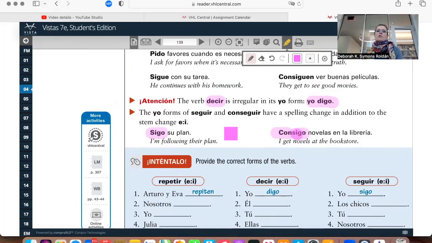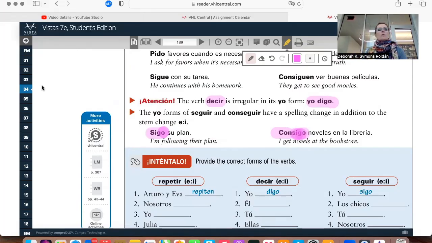Consigo. Basically, the spelling change is that, do you remember when I told you one day that I'm going to type it here for you on the side, that when you have the sounds like ga, go, gu, ge, gi, right? So you have seguir, that's spelled with G-U-I.